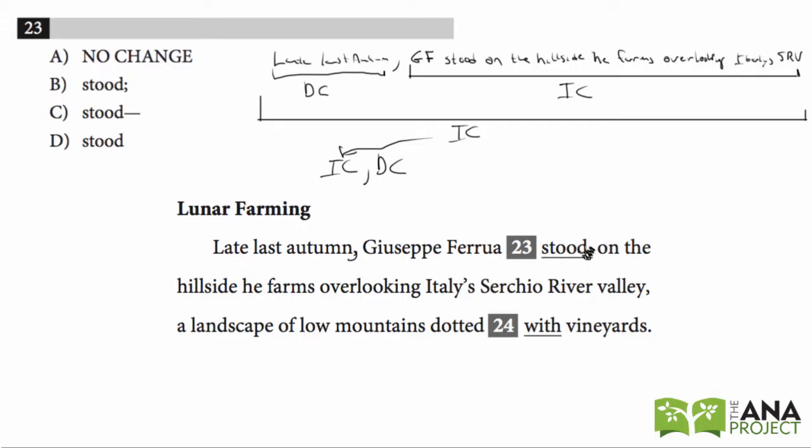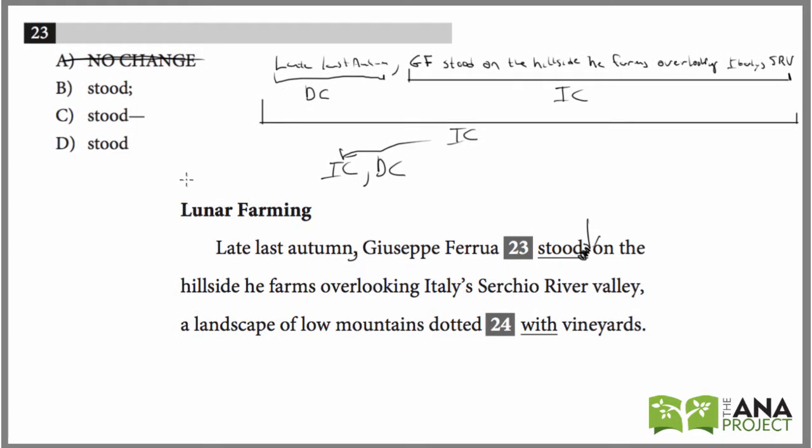So A has an additional comma that we don't need. So we just don't need anything here. We don't need a semicolon because a semicolon separates two independent clauses. We obviously don't need dash or hyphen. We don't need any punctuation here. So the correct answer is D.